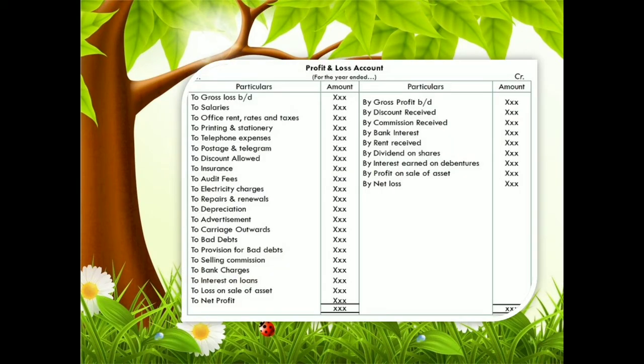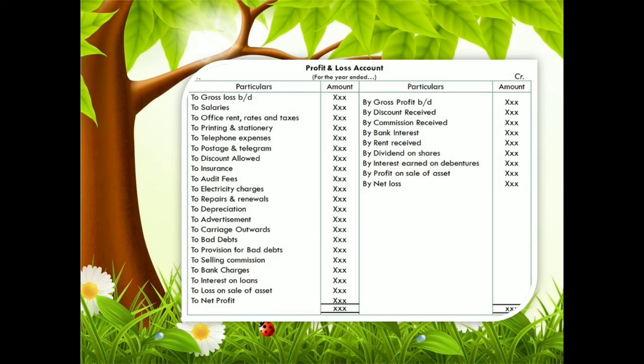So this is the format of the profit and loss account. Expenses will be on the debit side and income, the receipts, will be on the credit side. Expenses include salary paid, office rent, printing and stationery, telephone expenses, postage and telegram, discount allowed, insurance, audit fee, electricity charges, repairs, depreciation, etc. These items are expenses, so they are on the debit side. Discount received, commission received, bank interest, rent received, all the receipts will be on the credit side.